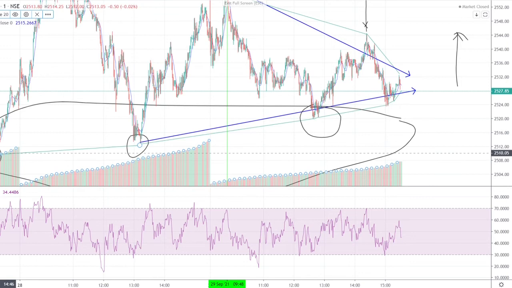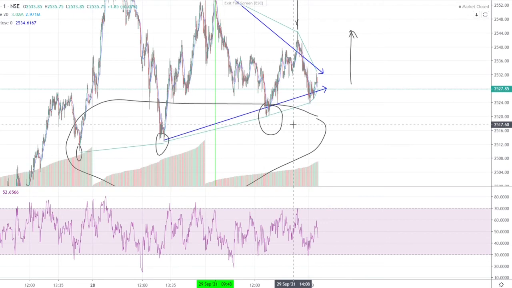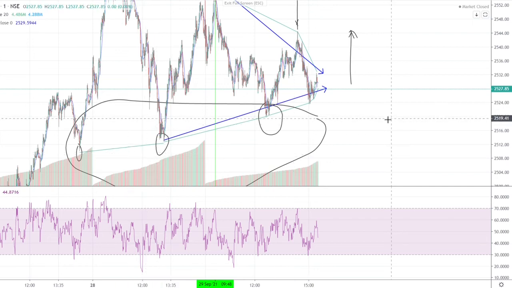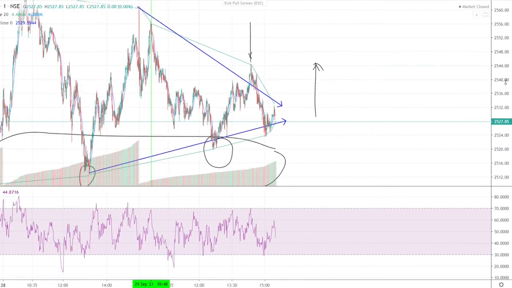Again on this 2510, relating to your risk profit ratio, which could be like 1 is to 4 or 1 is to 5, your limit is going to be in a ratio of 1 is to 5 of the stop loss which you decide.